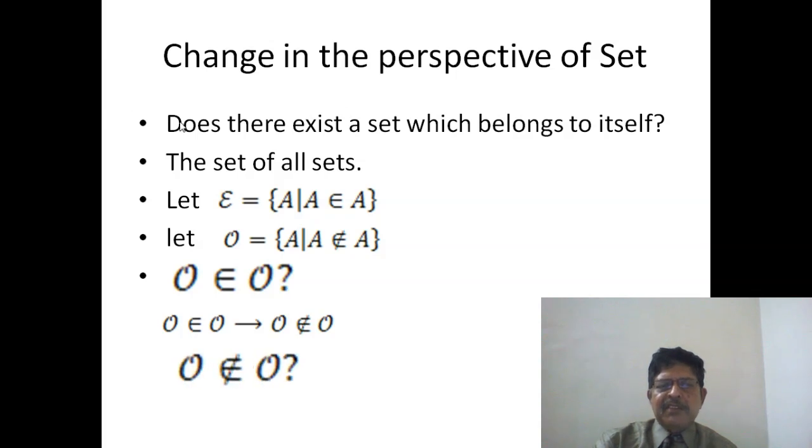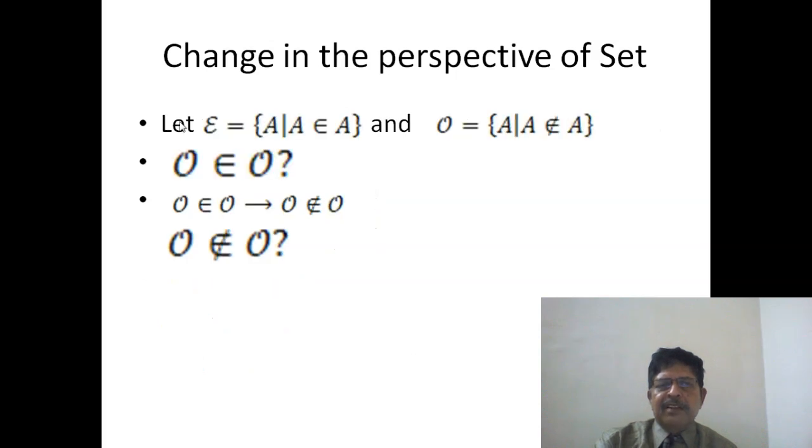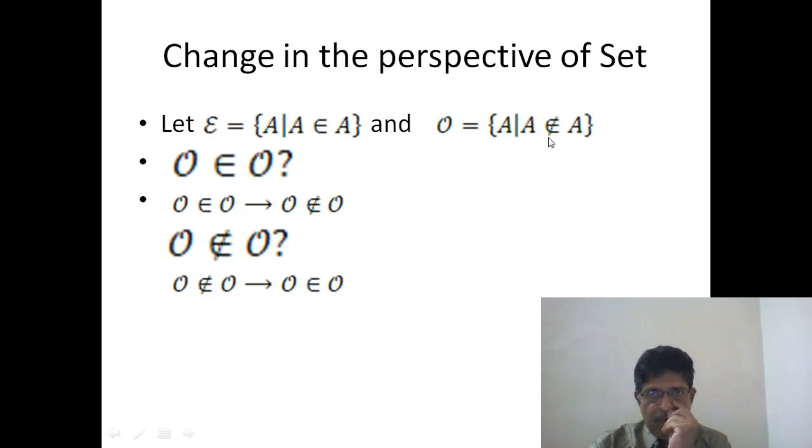Then we ask, what if O does not belong to itself? Then, by the very nature of the elements of O, O will belong to itself.